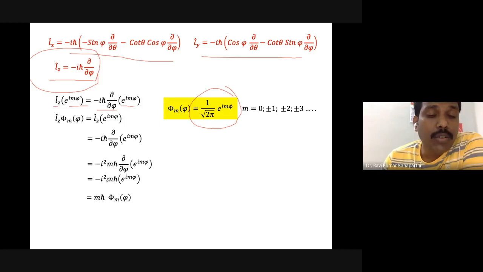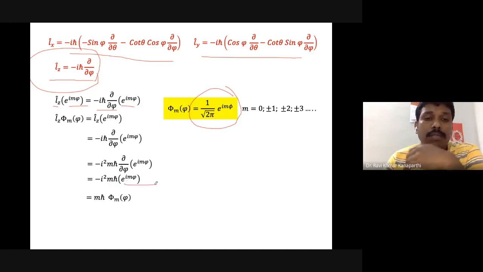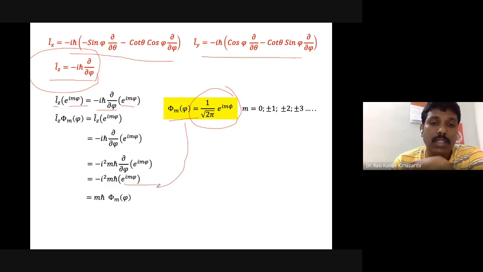Then there is the iħ already, so we get i square, and mħ e to the power i m phi. E to the power i m phi is nothing but the phi m of phi, right? Now we can simplify: minus i square, where i square is minus 1, so the negative signs cancel out and we get just mħ.